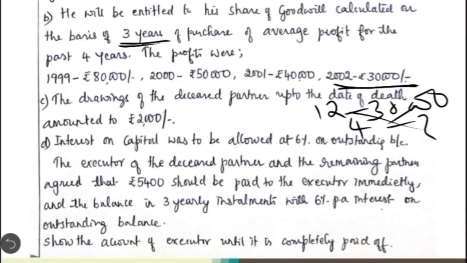Then the third point given is the drawings of the deceased partner up to the date of death amounted to 2,000.